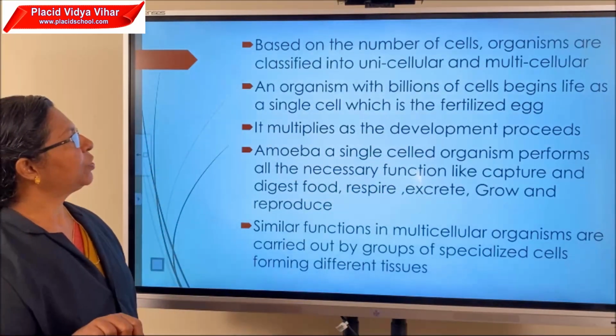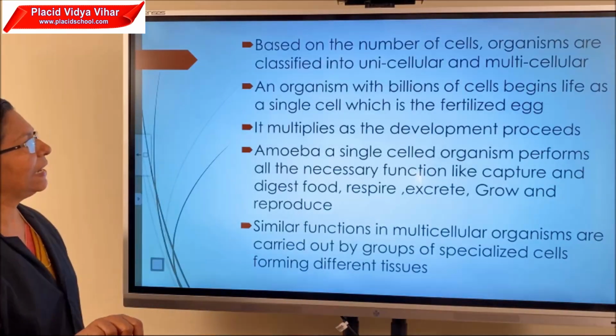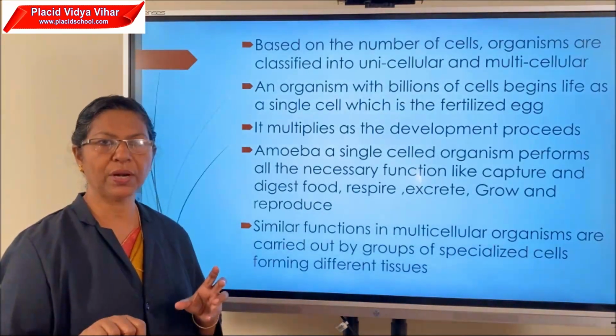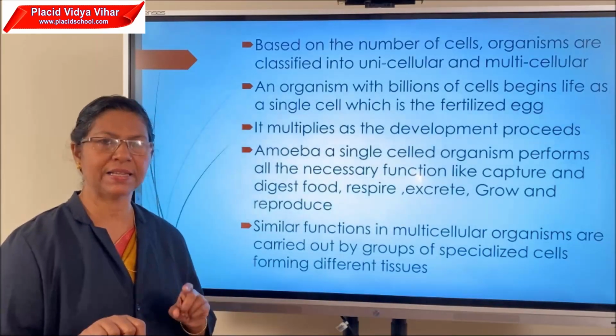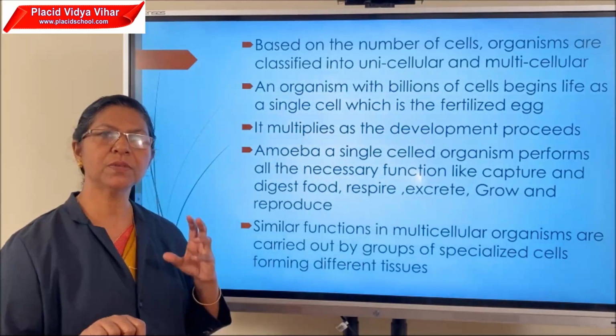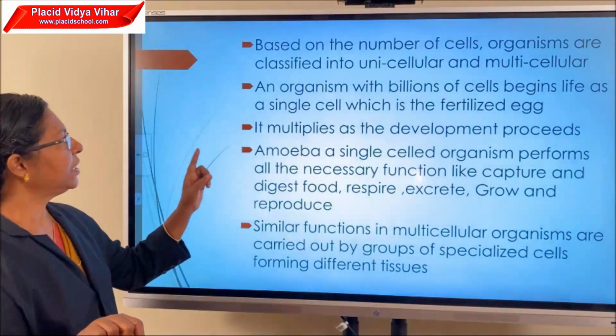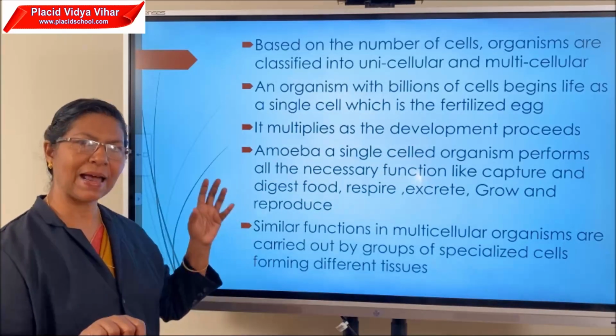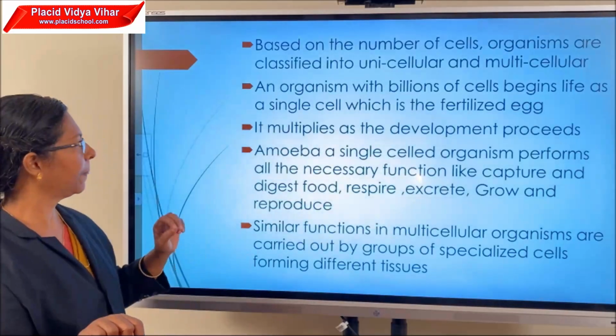An organism with billions of cells begins life as a single cell, which is the fertilized egg. All organisms develop from a single cell, that is, a fertilized egg. This egg cell multiplies and forms many cells. It multiplies as the development proceeds.